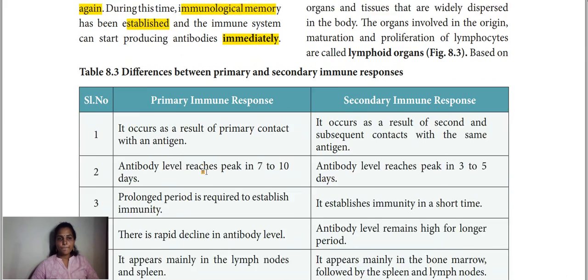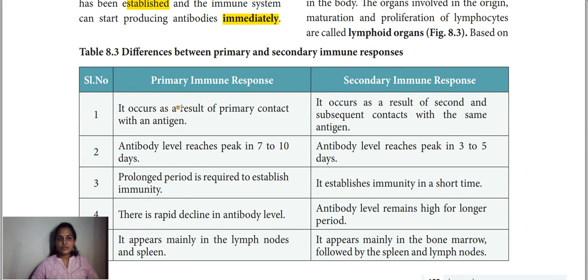Just to see here, the differentiation table is given: primary immune response and secondary immune response. Primary immune response occurs as a result of primary contact with an antigen. Here it occurs as a result of second and subsequent contact with the same antigen. Antibody level reaches peak in 7 to 10 days for the production of antibody against that antigen. But here, within 3 to 5 days, there will be antibody production, because already it has had an experience.